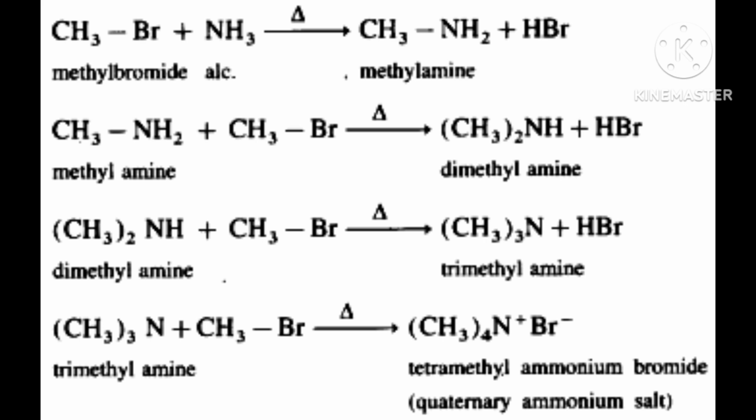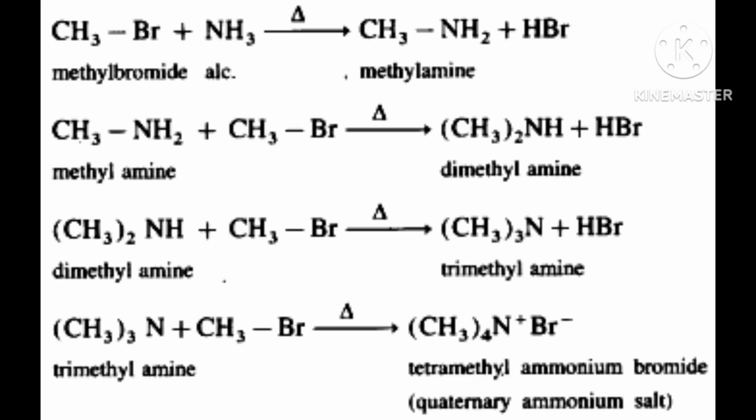Now one more H is there, then the same thing will happen, that H will also go. If this secondary amine continues reacting with RX, then the same reaction, a third R will come. The third H will also go, and in its place R will come. Correct?